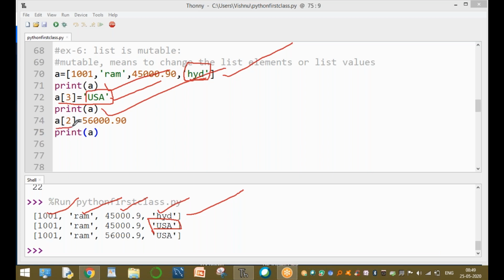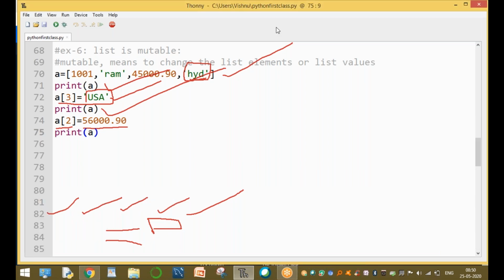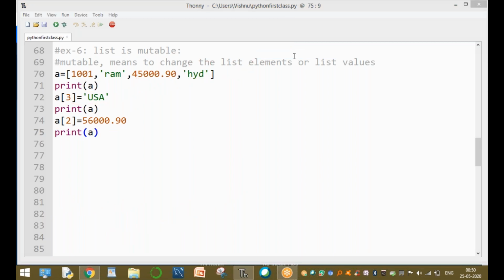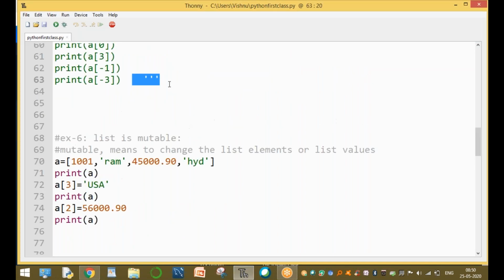And the A of 2 value is 56,000. In the previous example, the A of 2 value is 45,000. Here we change the A of 2 value to 56,000. 45,000 to 56,000 is called mutable. This concept is called mutable in Python. Clear, guys? Up to here, this example is called mutability.